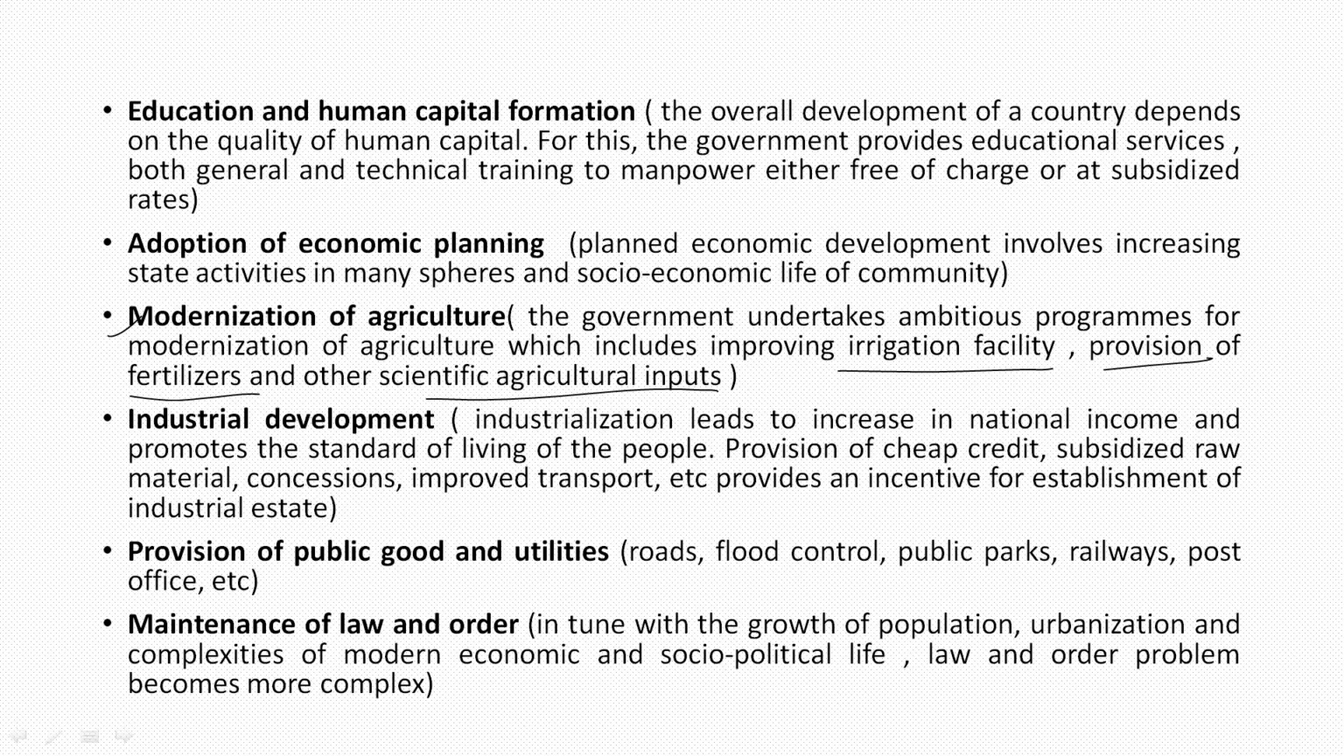Provision of public goods and utility. Public goods we have dealt with earlier also. In the earlier week, we have read much about it, what is public good and how it is allocated in the form of roads, rails, street lights, public parks, flood controls, post office. These all include public goods and utility, that has increased the public expenditure.